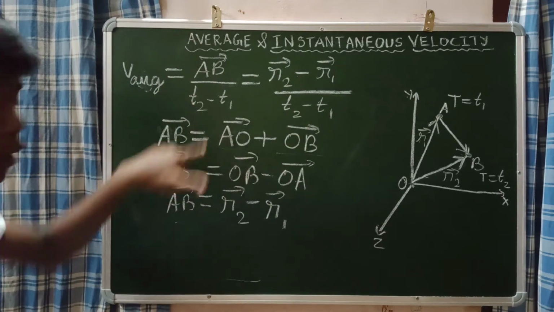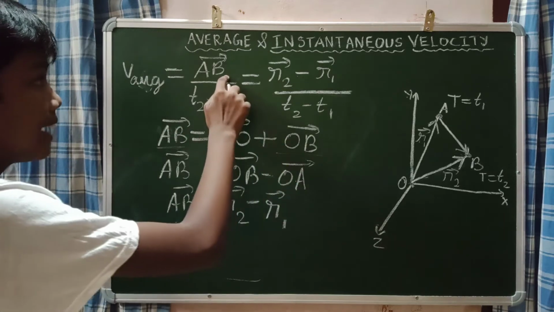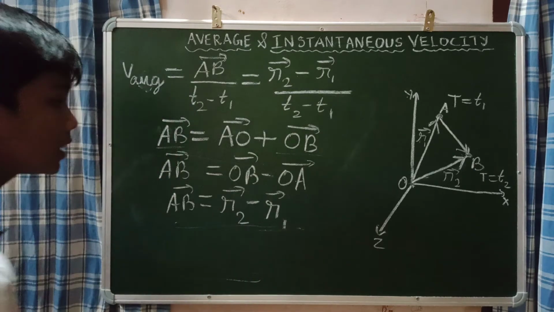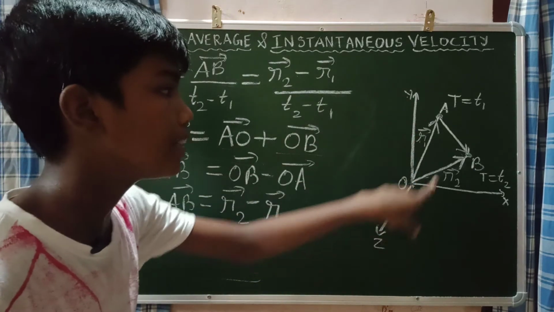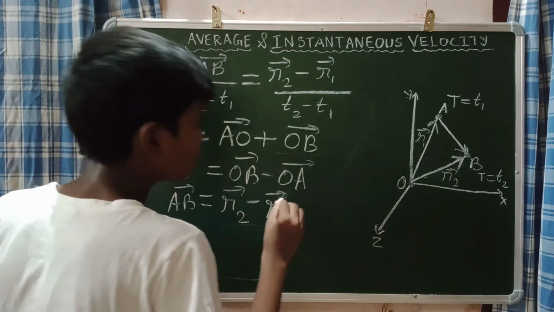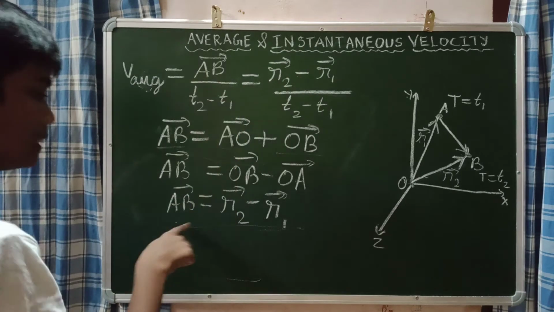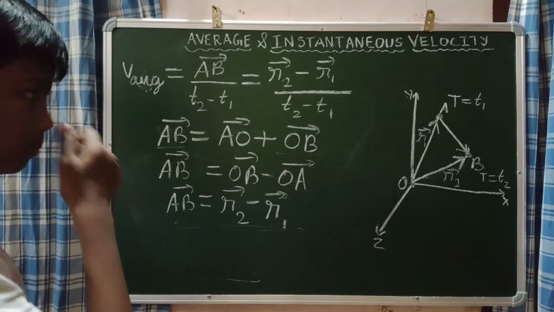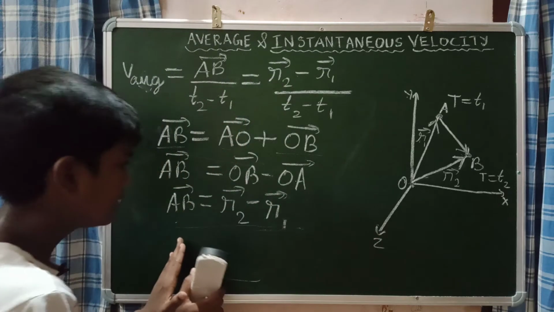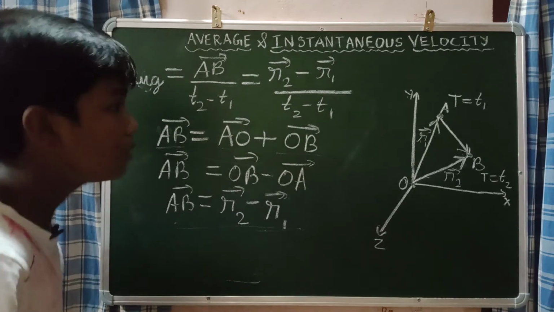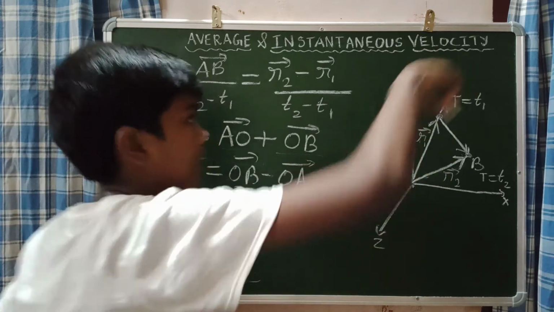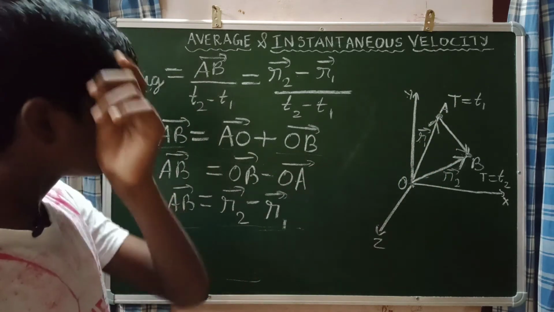It is the same time, because T2 minus T1 is the same time, but this AB vector is equal to R2 vector minus R1 vector. If you understand this derivation, because I wrote OA vector is R1 vector and OB vector is R2 vector, so AB vector is equal to R2 vector minus R1 vector. If you understand vector addition and subtraction, you can understand this: R2 means this OB vector, and minus R1 means minus OA vector. Okay? Understand this.